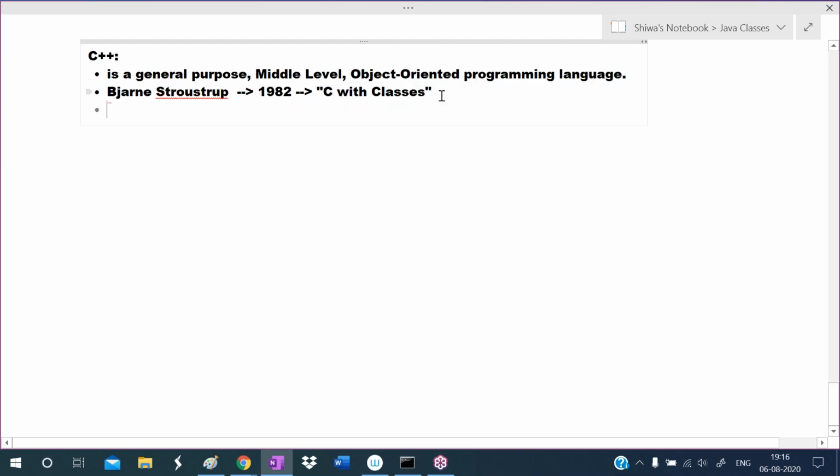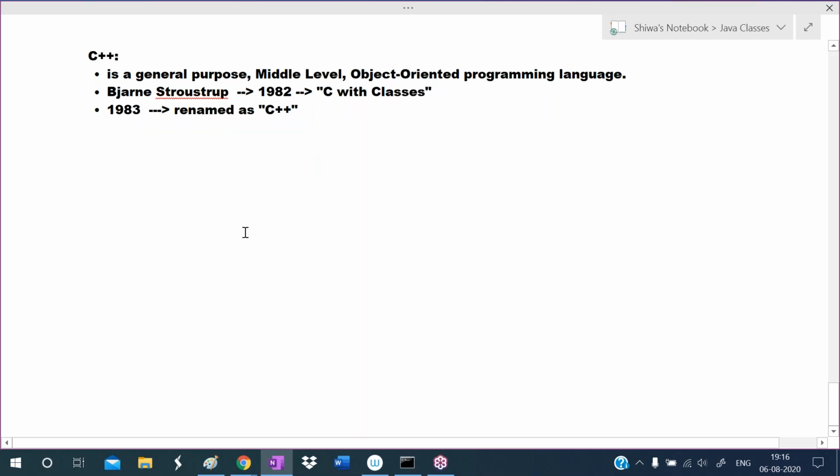After that, in 1983, this language was renamed as C++. So initially Bjarne Stroustrup had given the name C with classes. Later it was renamed as C++.